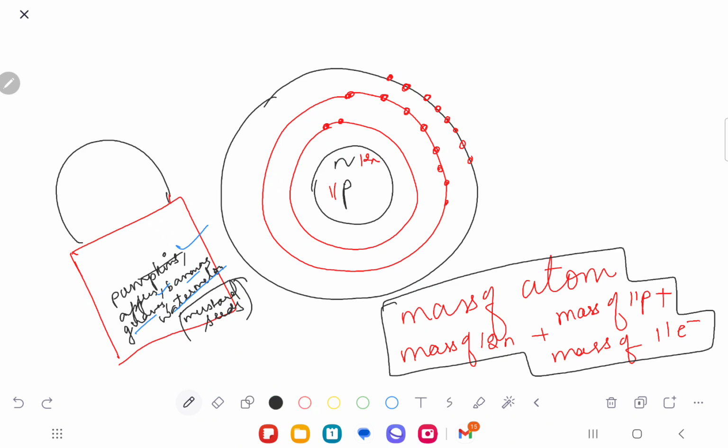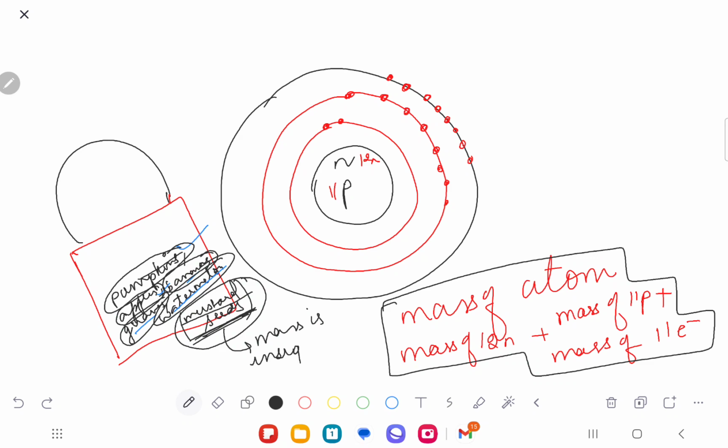So my point is that to calculate the mass of one full bag, I would add up the masses of pumpkins, I would add the mass of all the apples, all bananas, all guavas, all watermelons. But mustard seeds are so small that their mass is insignificant. You understand my point? Okay, their mass is insignificant. So my point here would be what?